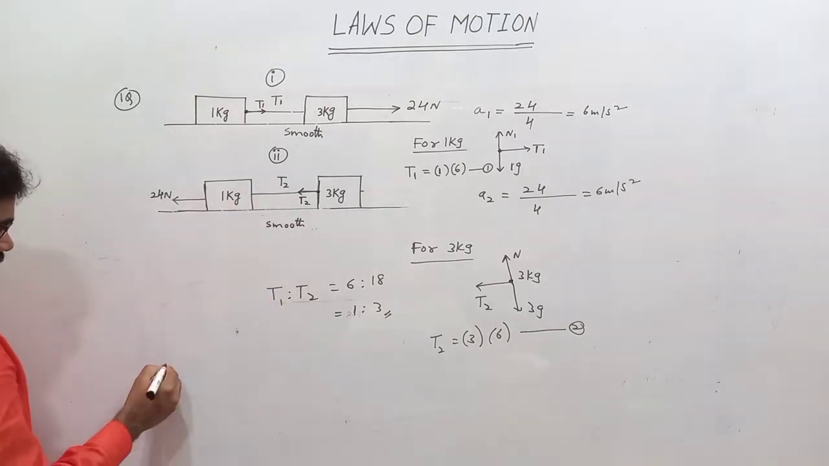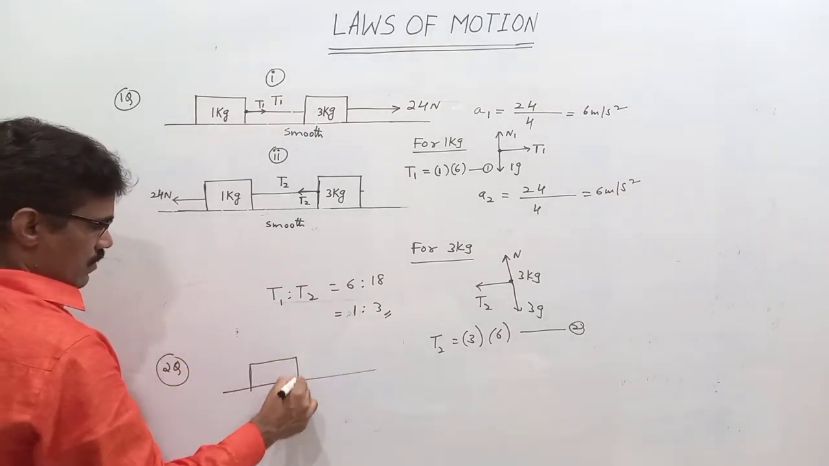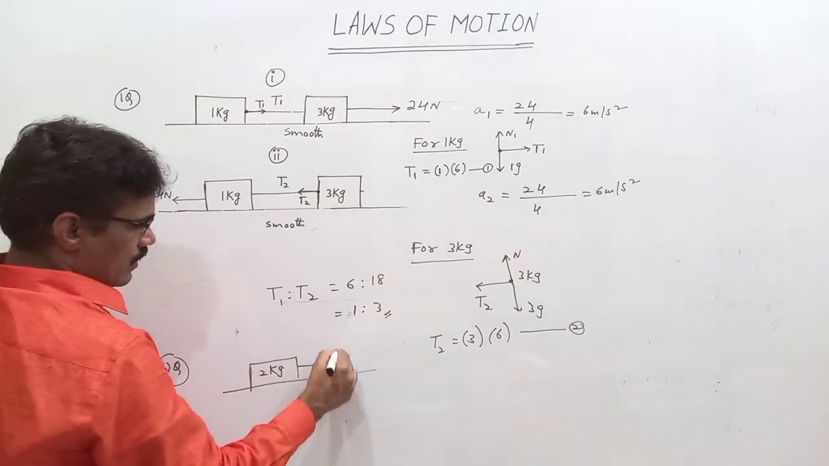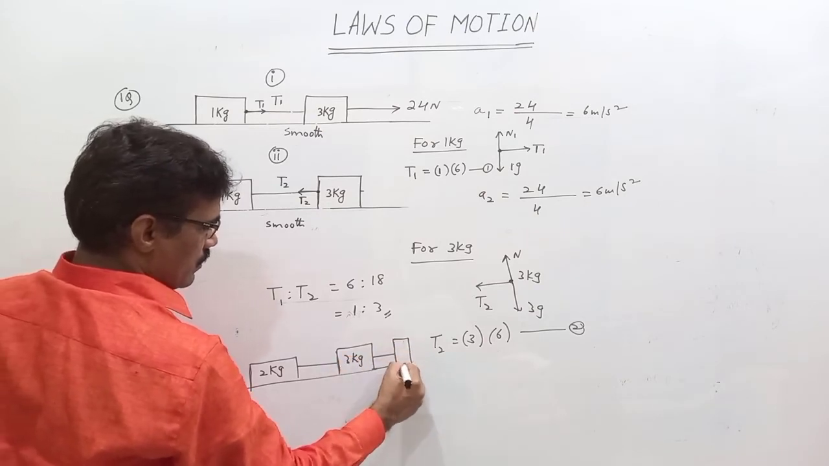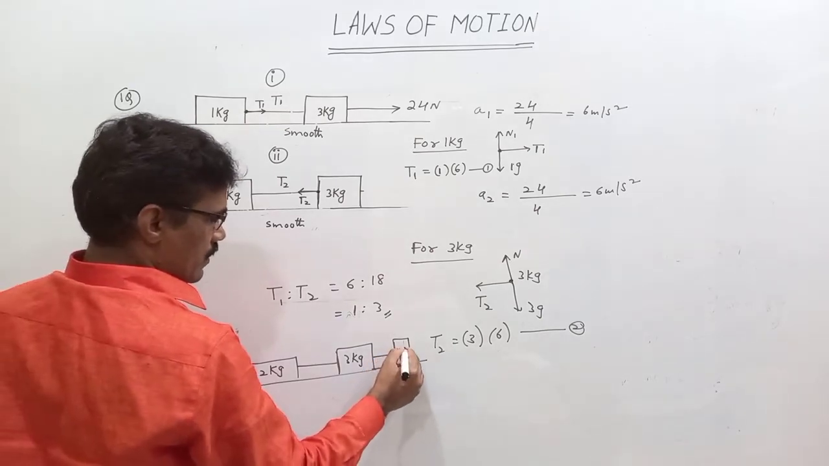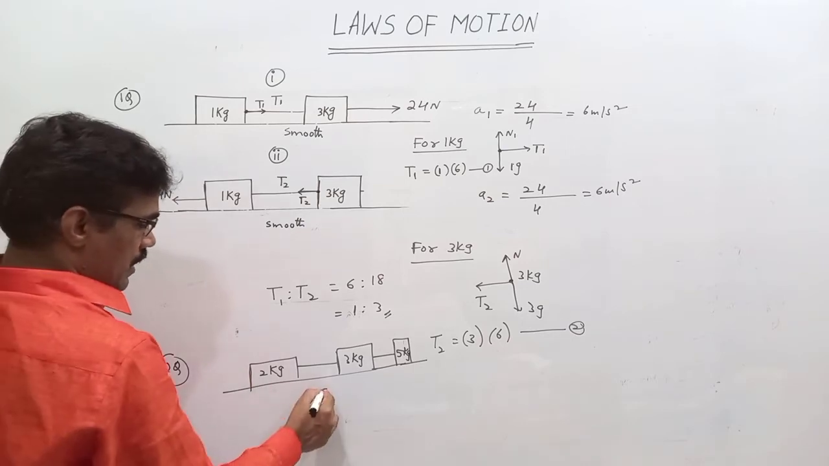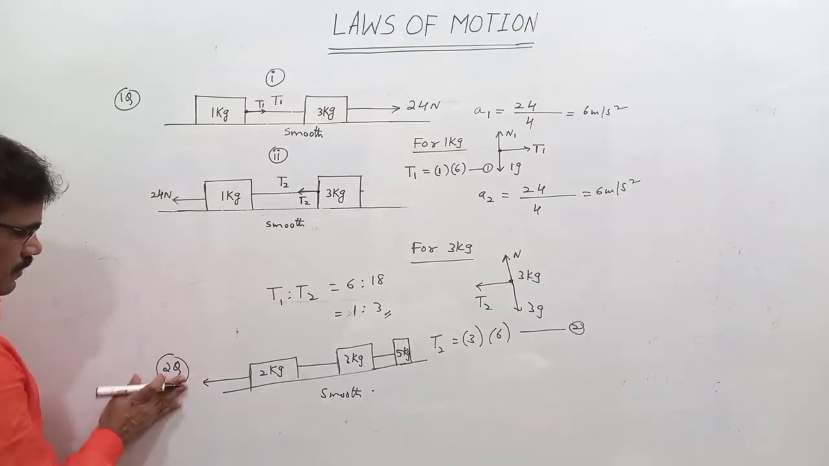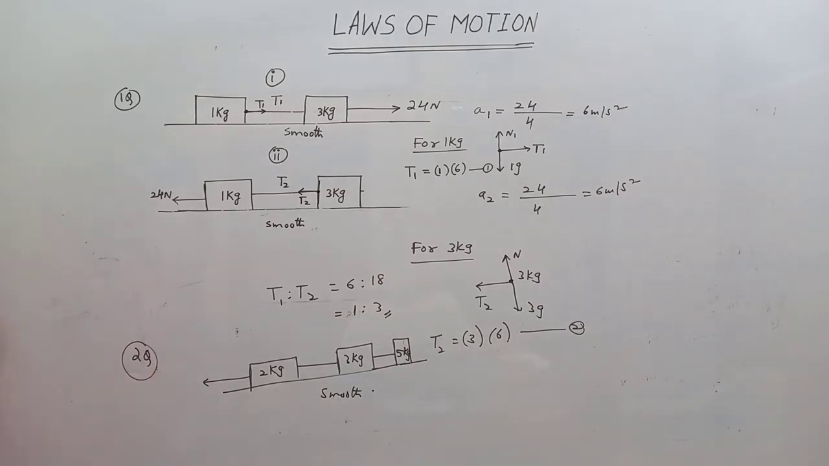Then next is the second problem. Here 3 blocks are there: 2 kg, 3 kg and another one, 5 kg, connected with massless strings, kept on a smooth horizontal floor. Then here a force is applied this side. The force acting on it is 30 Newton.